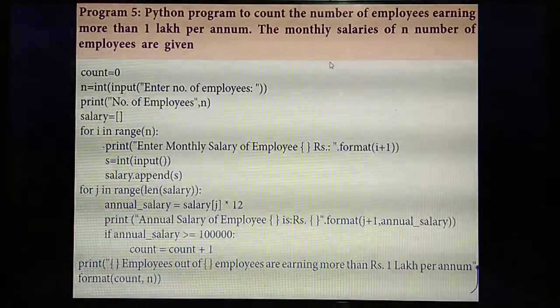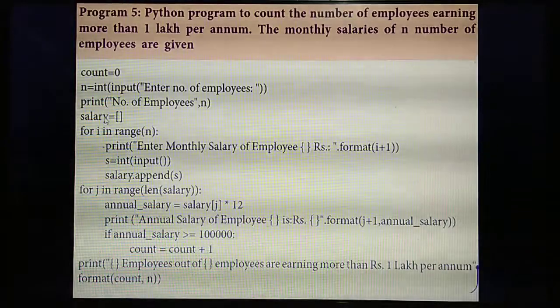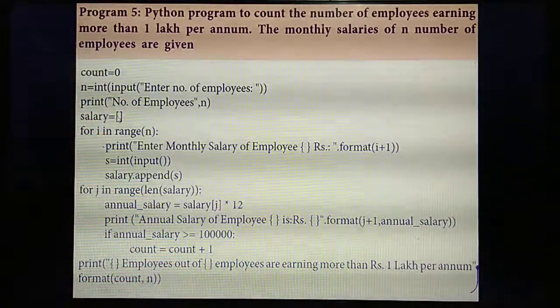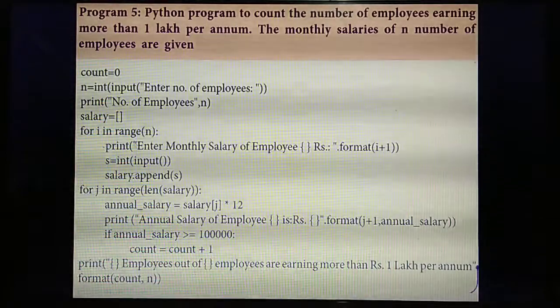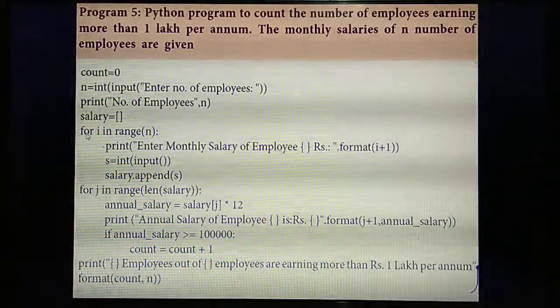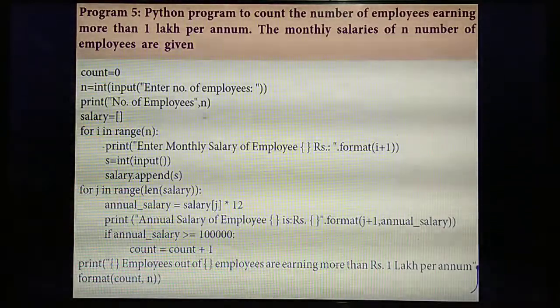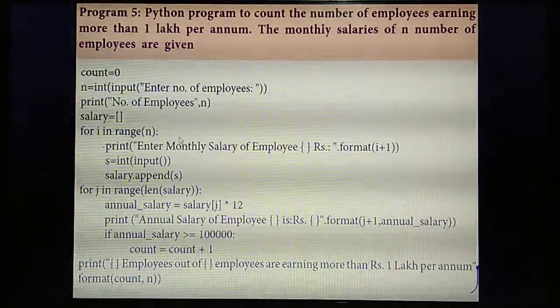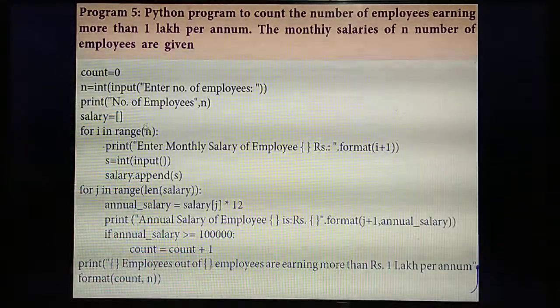Next, what's the next thing? You need to find the salary of each employee. For that, initially you are creating one list called salary, an empty list. Okay, initially. Next, you are going to create a loop called for loop, in which variable? i. So in range of how many employees you are entering, that many employees you need to find the salary. For example, here you are entering 5 means 5 employees' salary, 10 means 10 employees. Likewise, so in the range of n.